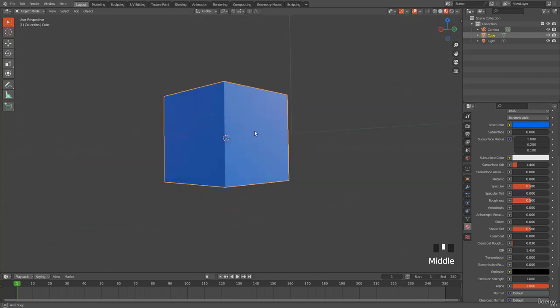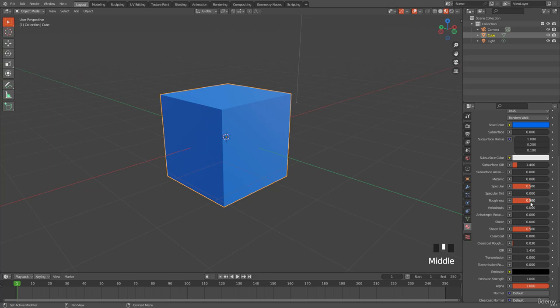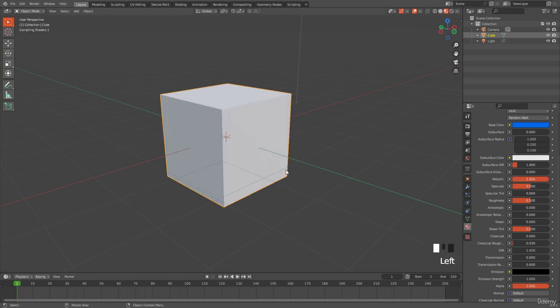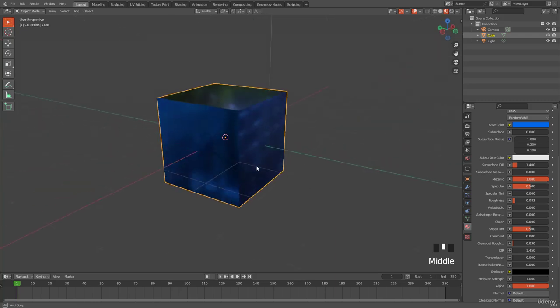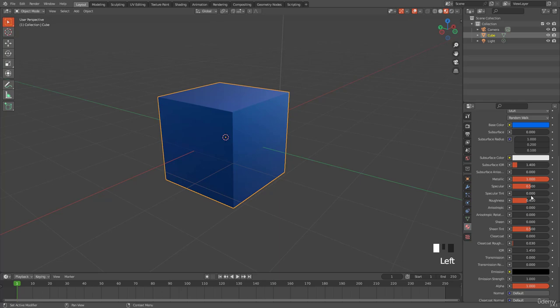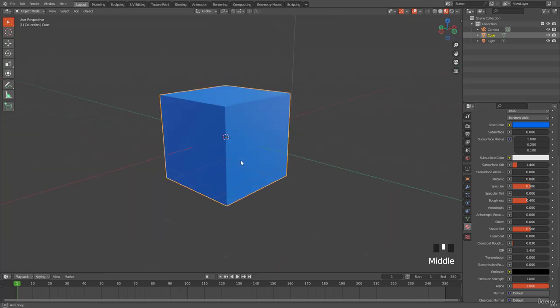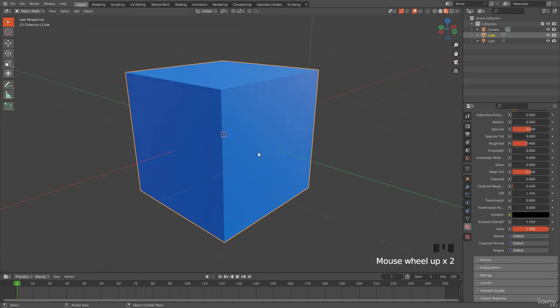That's it. But one interesting thing is, let's look at metallic too. Let's turn metallic all the way up to 1 and turn roughness a bit down, and now you can see this looks like a metal box or cube. And turn down the metallic. So metallic, roughness and base color, and we also have one very important thing, which is normal.